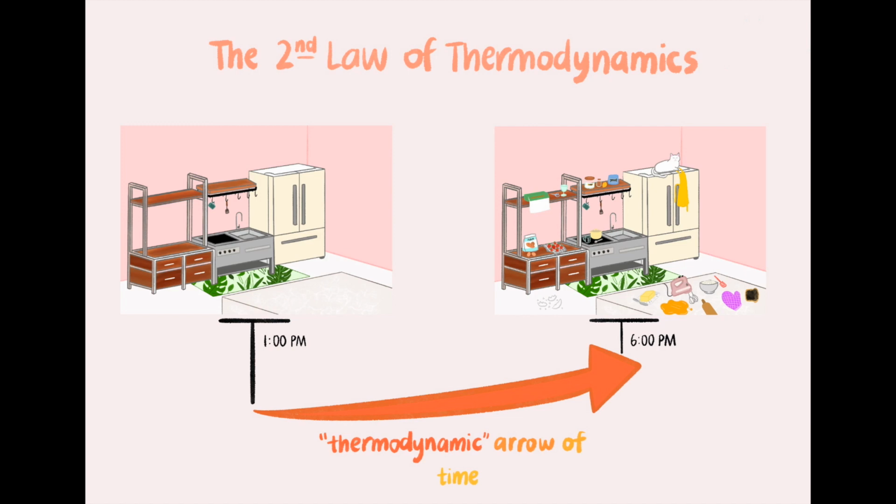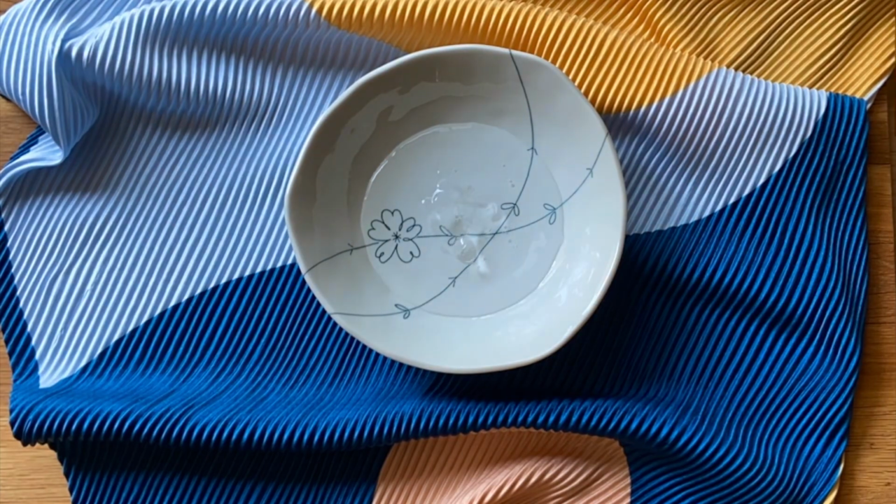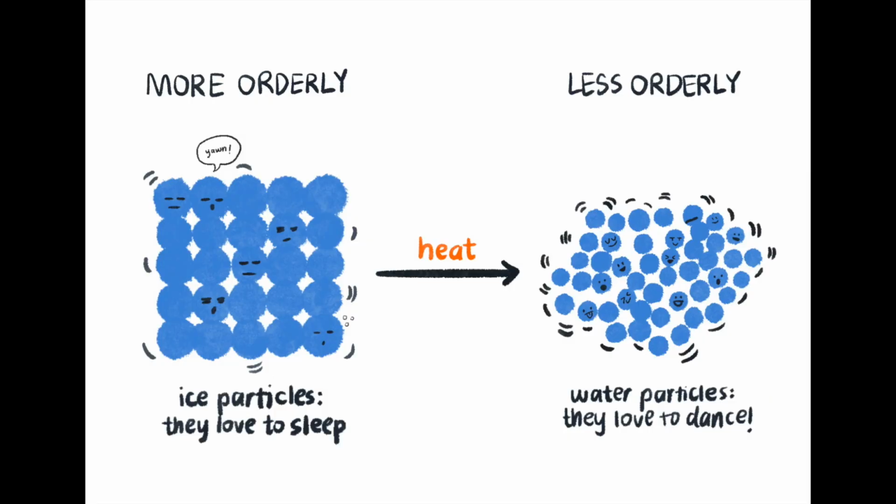Let's turn to physics for another explanation. The second law of thermodynamics states that as time goes on, entropy will always increase. For instance, if you add heat to an ice cube, the entropy of the ice cube increases. Its particles become more and more disorderly as the ice physically changes from solid to liquid.